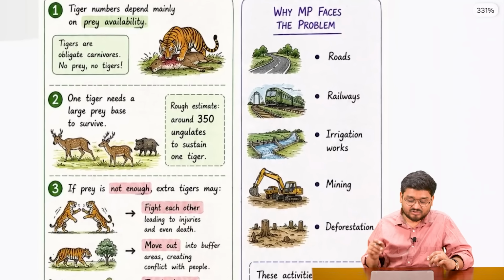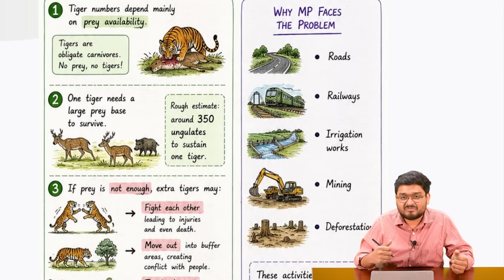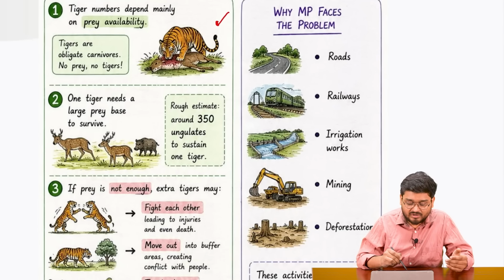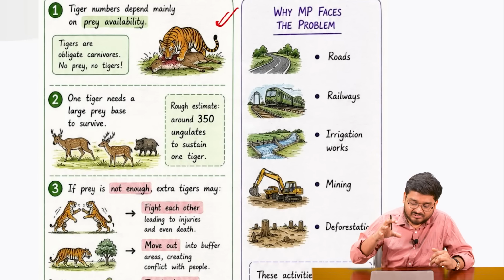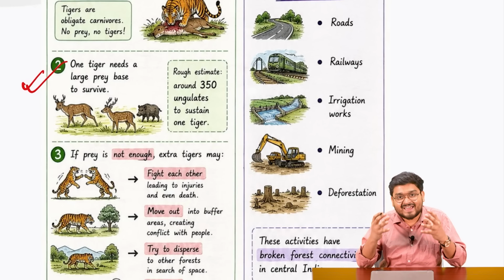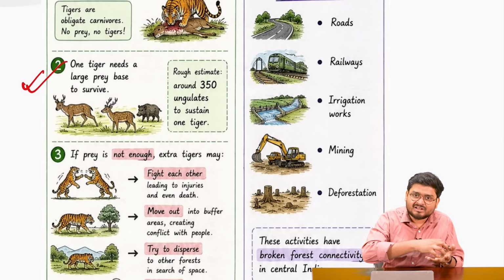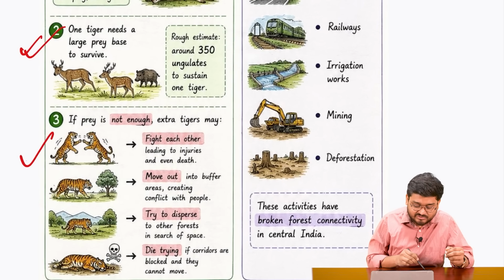So that is why, if there are more projects coming up in Madhya Pradesh, if there is more human development happening there, tigers won't go anywhere. They would stay in that forest itself, and that is why the prey base gets limited. In one particular tiger reserve, there is only limited prey, and if there is limited prey, the tigers will be fighting among themselves.